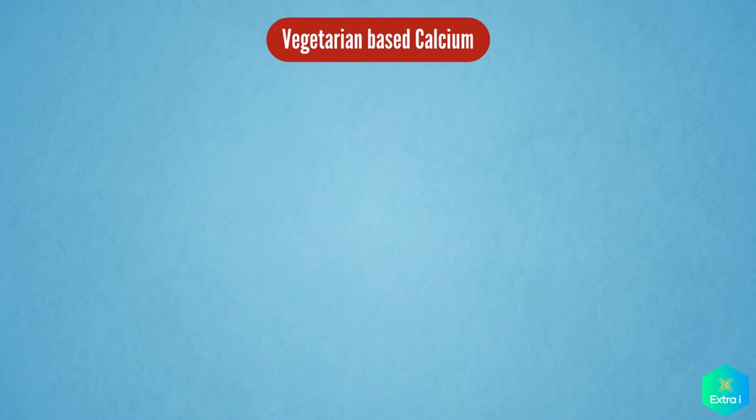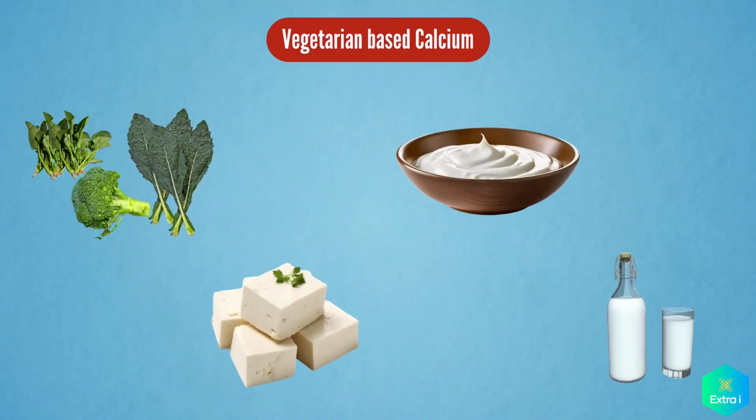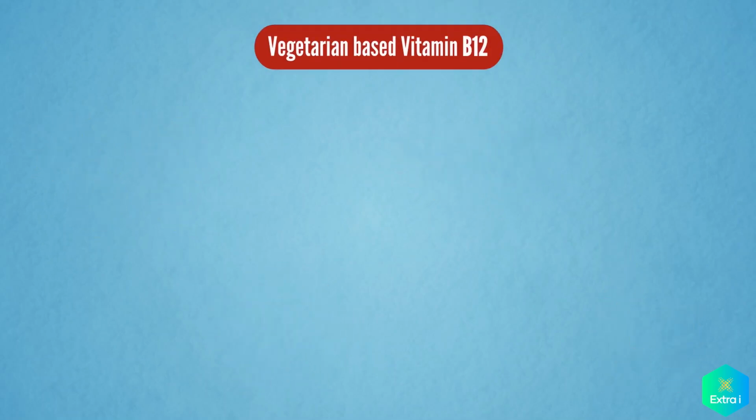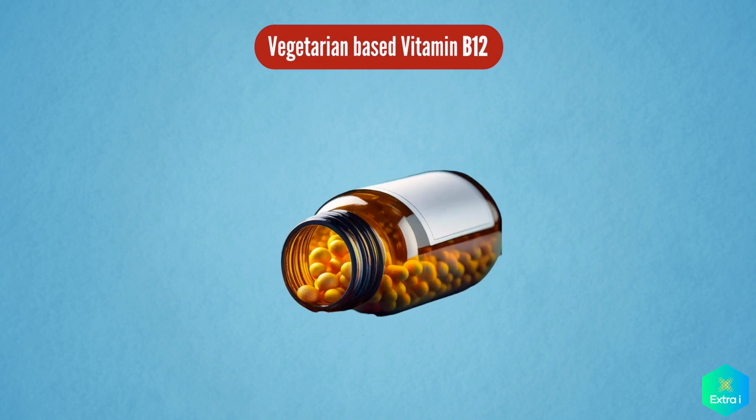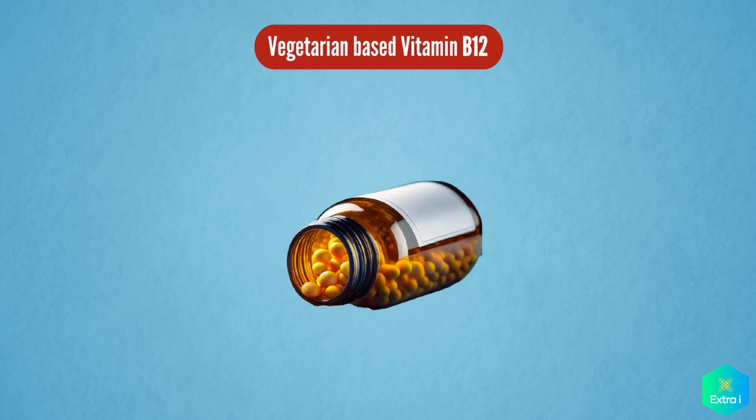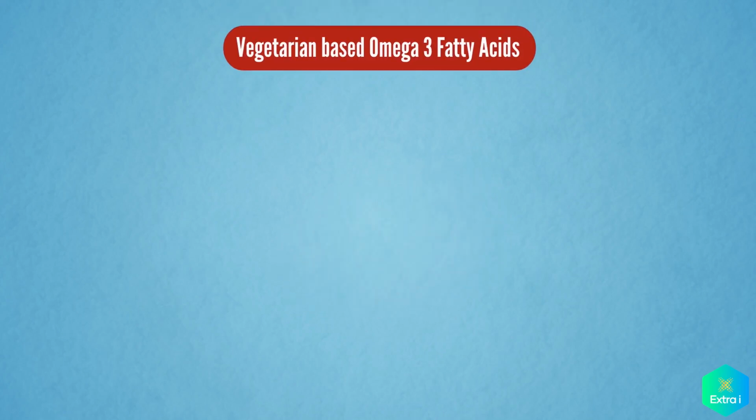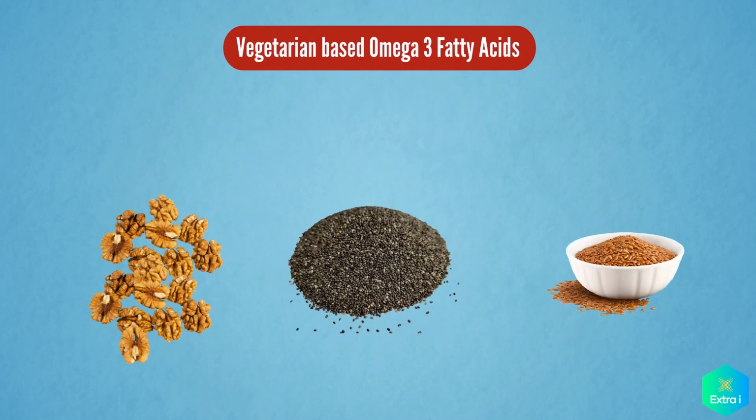Calcium. This is important for bone health. Sources include dairy products, for lacto-vegetarians, fortified plant milks, tofu, and leafy greens. Vitamin B12. This is found primarily in animal products, so vegetarians may need to consume fortified foods or supplements for its intake. Omega-3 fatty acids. Vegetarian sources of this can be found in flax seeds, walnuts, and algae-based supplements.